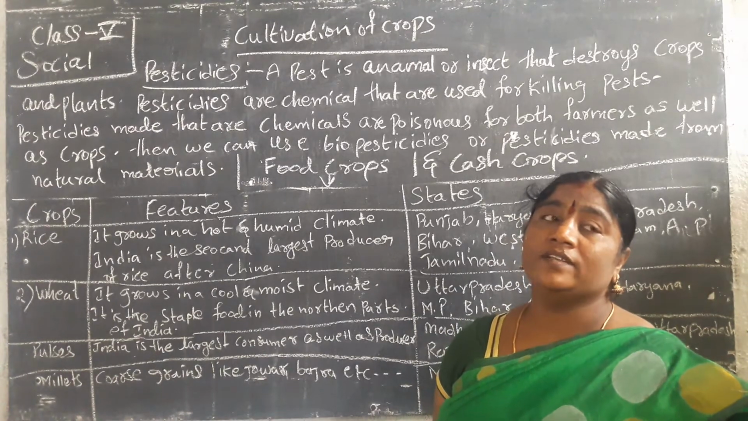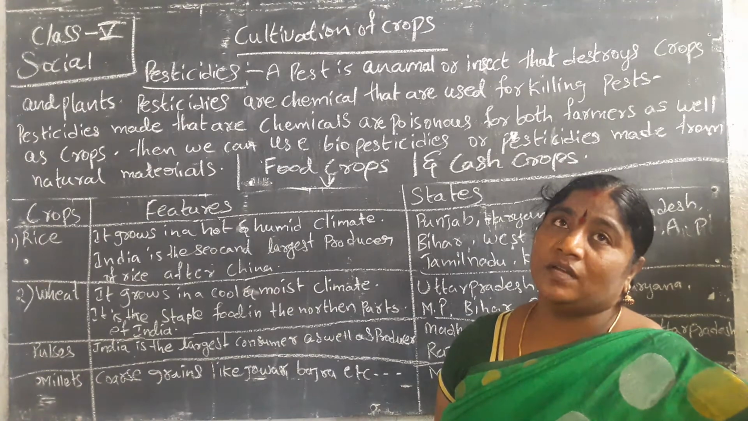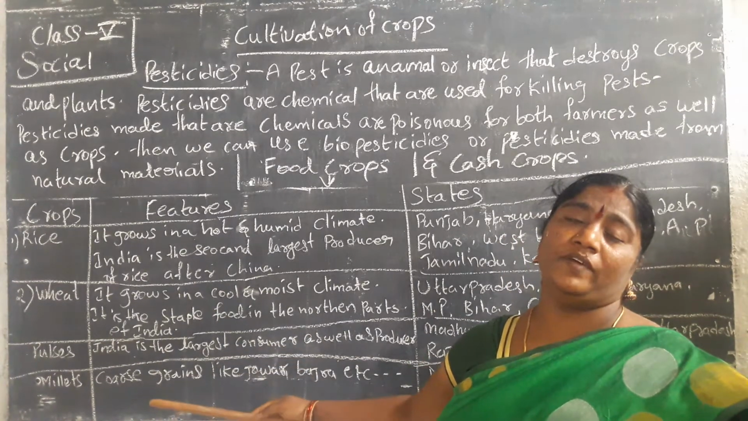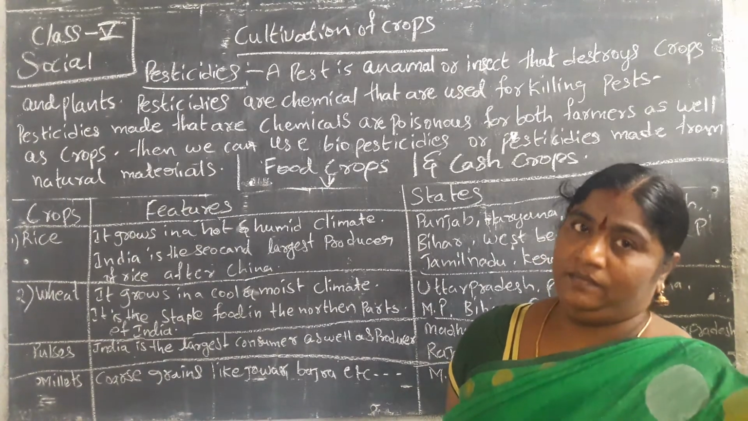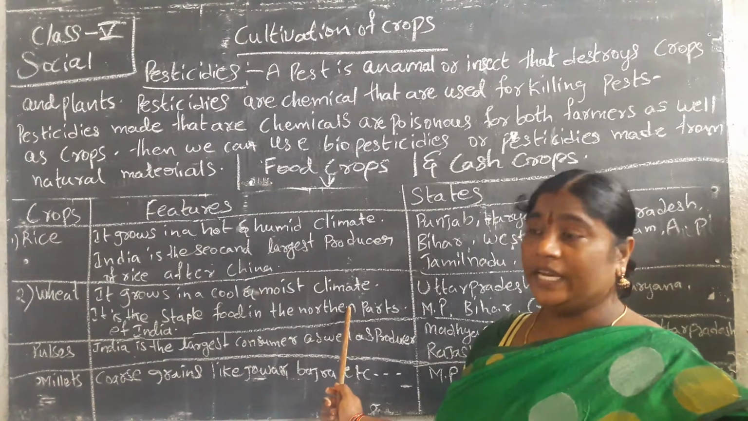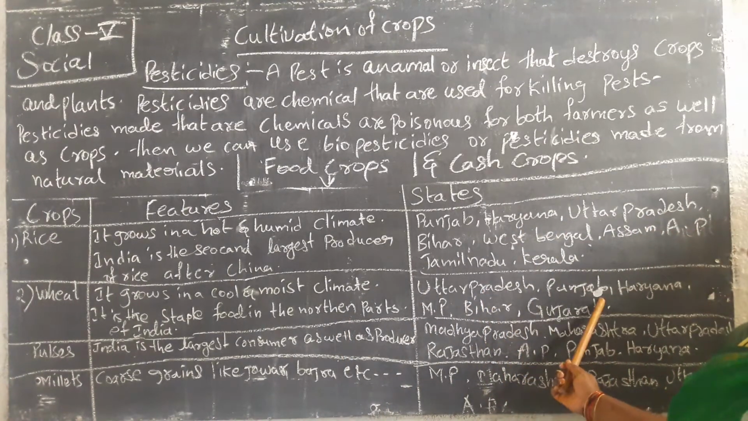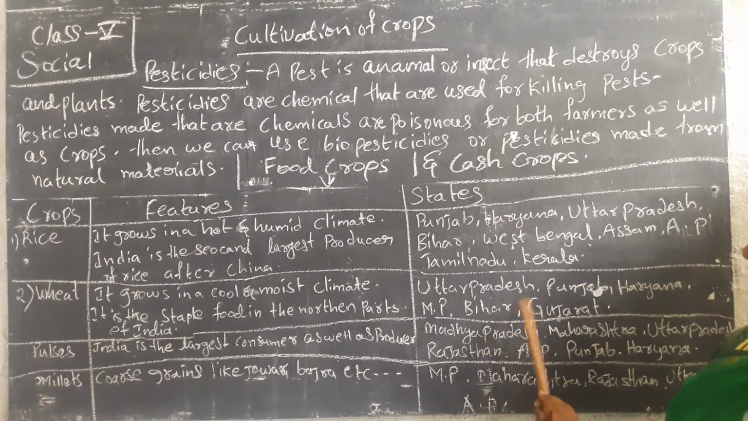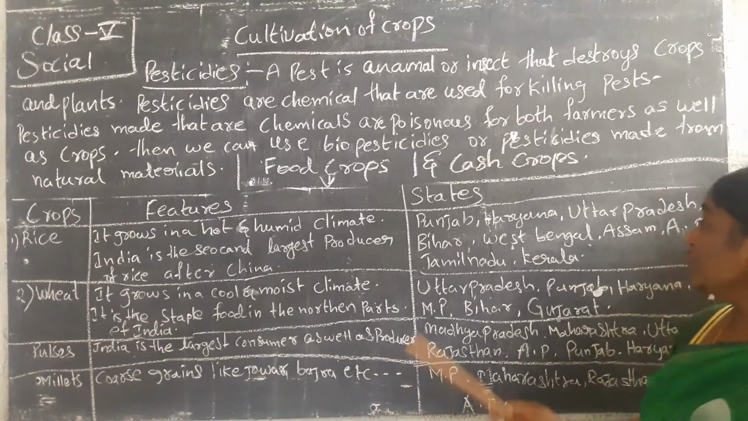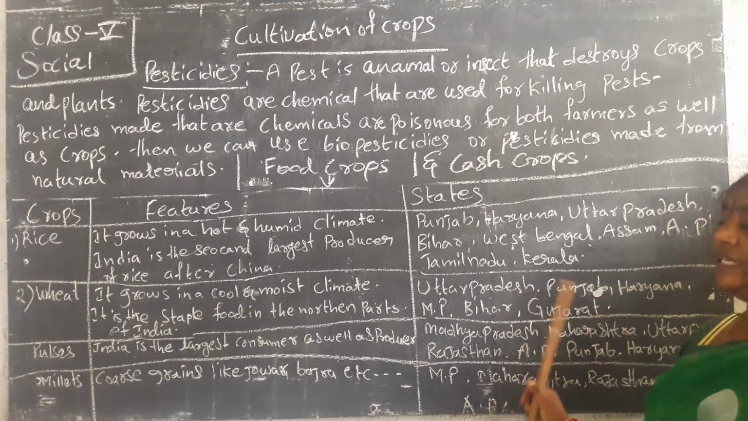It is the main food of the northern parts of India. They take wheat, and make chapatis and food varieties from the wheat flour. That is the main food in the northern parts of India. Which states are producing wheat? Uttar Pradesh, Punjab, Haryana, Madhya Pradesh, Bihar and Gujarat.